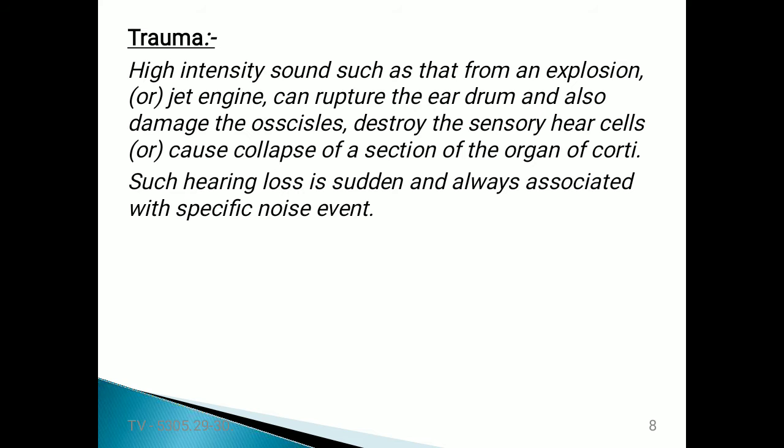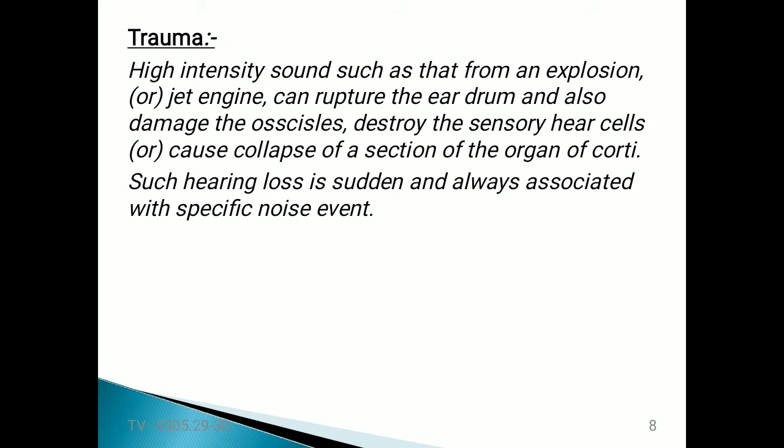Due to heavy sound signals, the eardrum vibrates heavily, and there is a chance of rupturing inside the ear. The eardrum is also connected to the middle ear parts, the ossicles or small bones. There are three bones connected to the eardrum: the hammer, anvil, and stirrup.